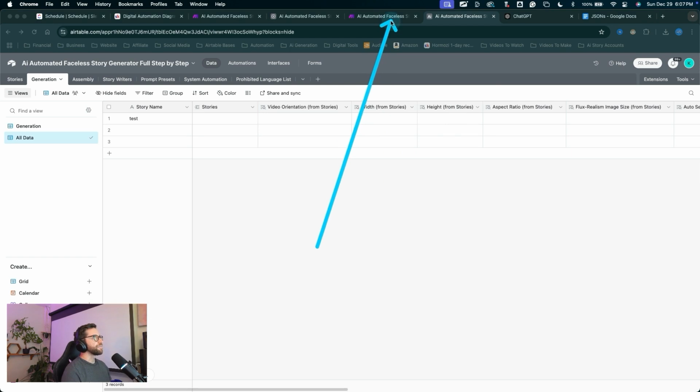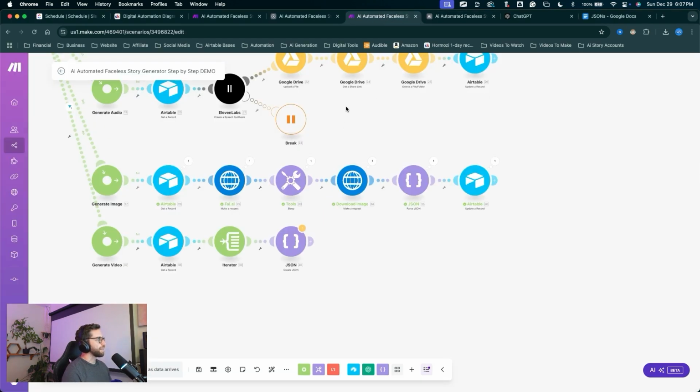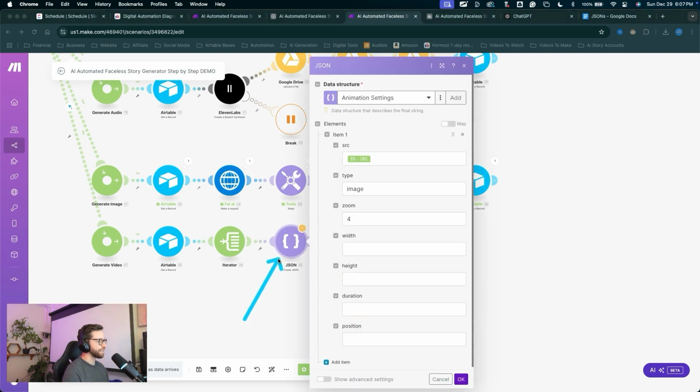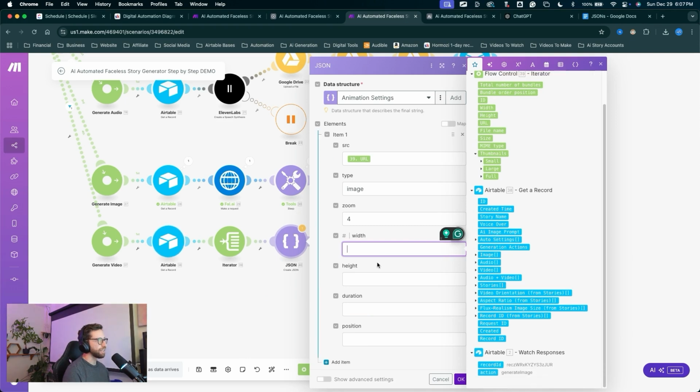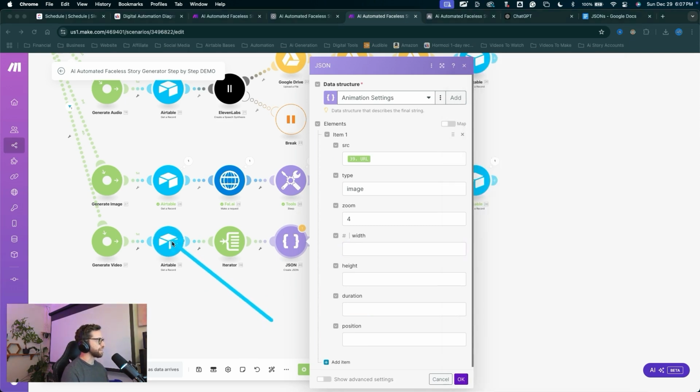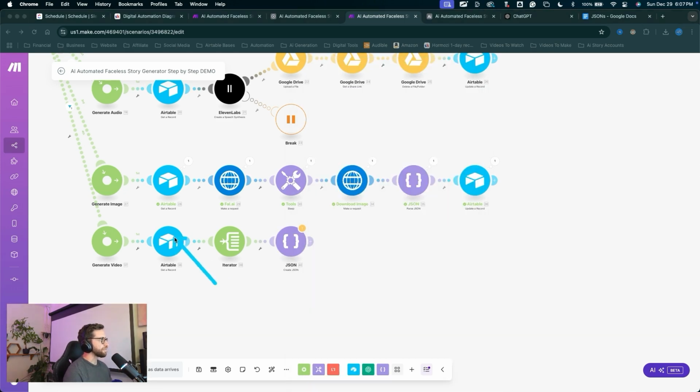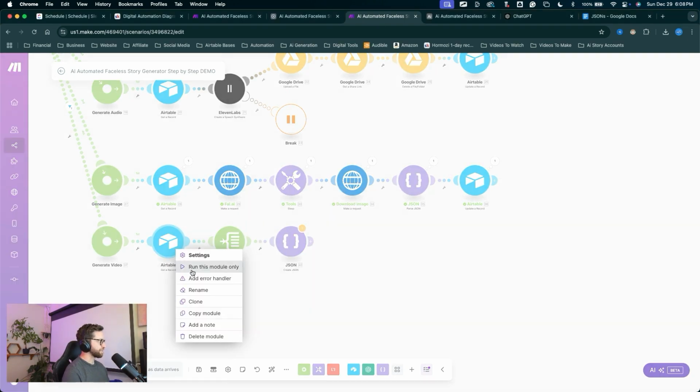Great, let's jump back into Make. Now we can input that width and height from Make into the JSON object here. So click back into this JSON module for the width. We need to get that width into this list right here. So we actually need to rerun this get a record or refresh this get a record module. This is pretty common practice to refresh data coming through on a single module. We don't need to push data all the way through. We just need to update the Airtable module. Since we added new stuff to Airtable, the module itself isn't reflecting that new data. I'll right click on this module, click run only.